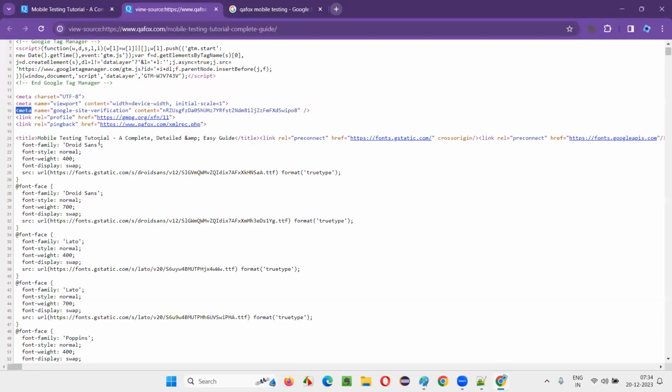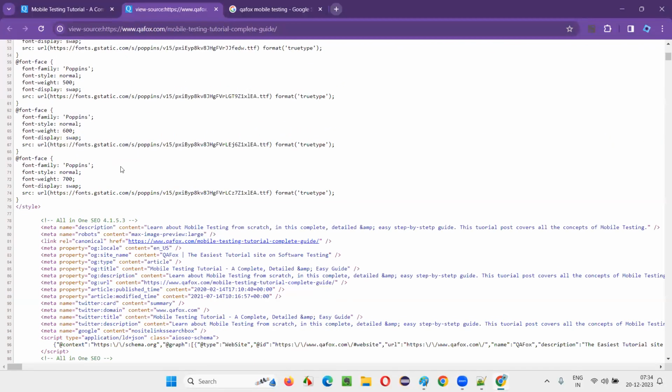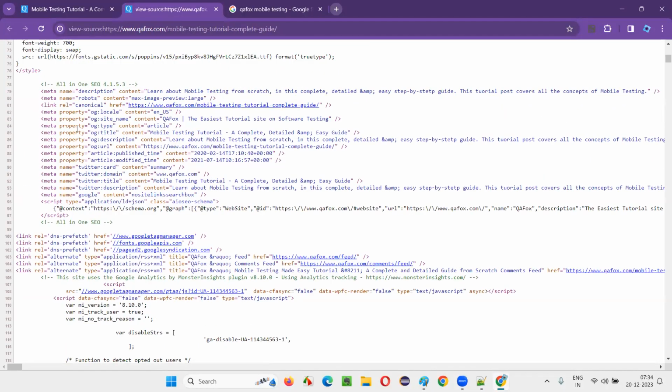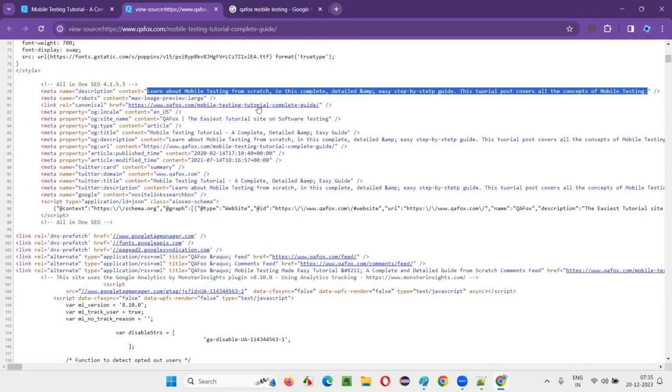And similarly, under the same meta, there will be somewhere... okay, yeah, this one, meta. This is also a meta tag, right? Some name description I have given. You see content. This content is coming or not? As a summary, when I Google search in the search results: learn about mobile testing from scratch in this complete detailed and easy step-by-step tutorial guide. This tutorial post covers all the concepts. This is coming. This is the purpose of meta. You got the idea now.